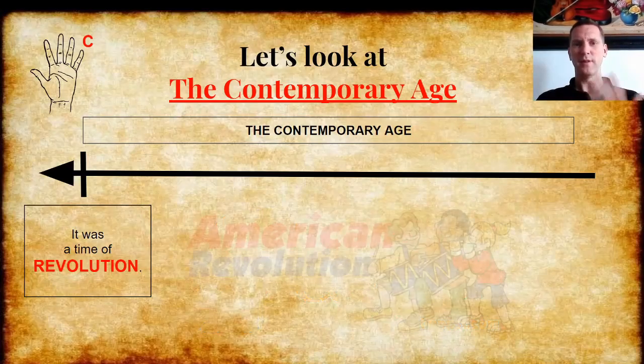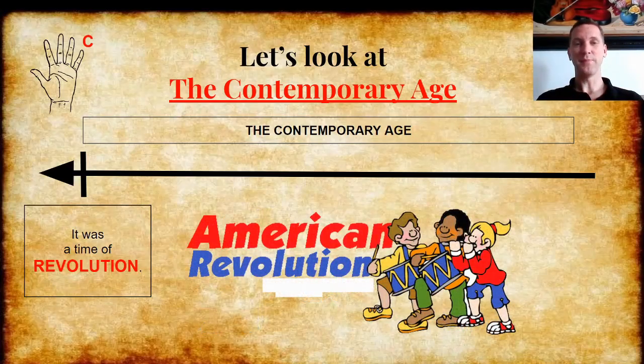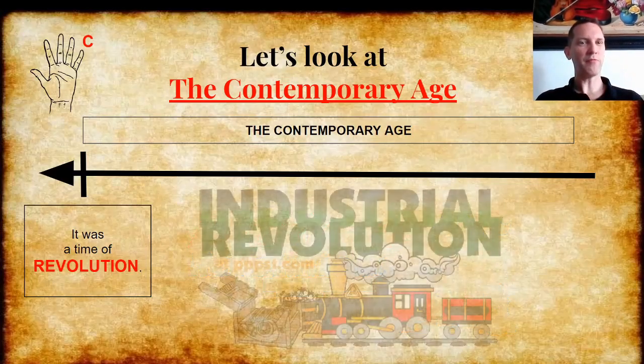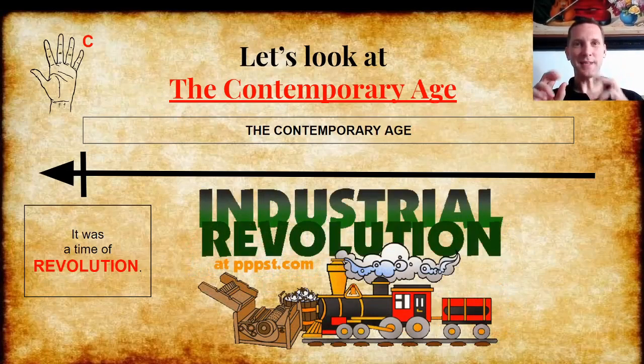But also, there was the American Revolution, where it was the same thing. Americans were fighting against the King of England, and it happened in other countries. There were revolutions. But there were more revolutions too. The Industrial Revolution happened all around the world, where new machines made fast changes. Trains and other machines, factories appeared, cities got bigger, everything changed. They call it the Industrial Revolution, and that happened in the contemporary age.